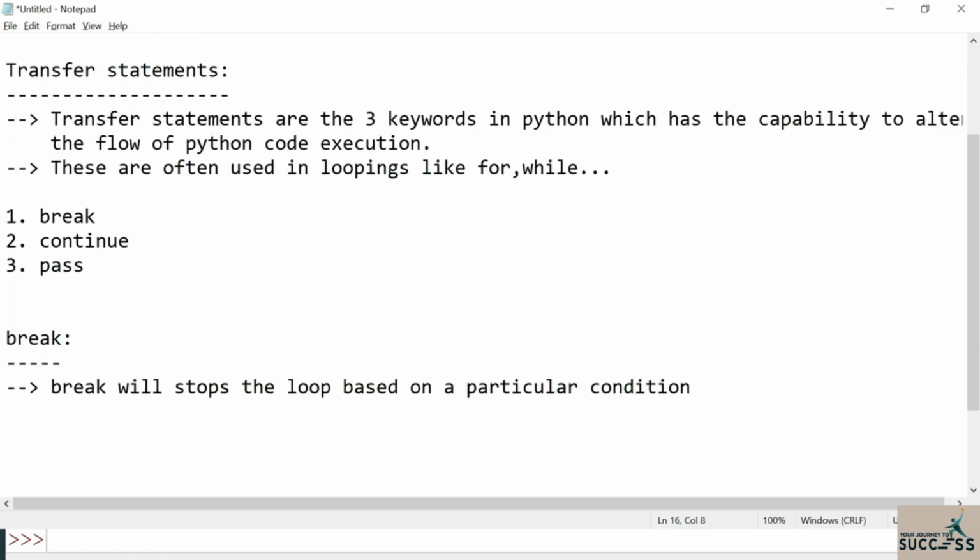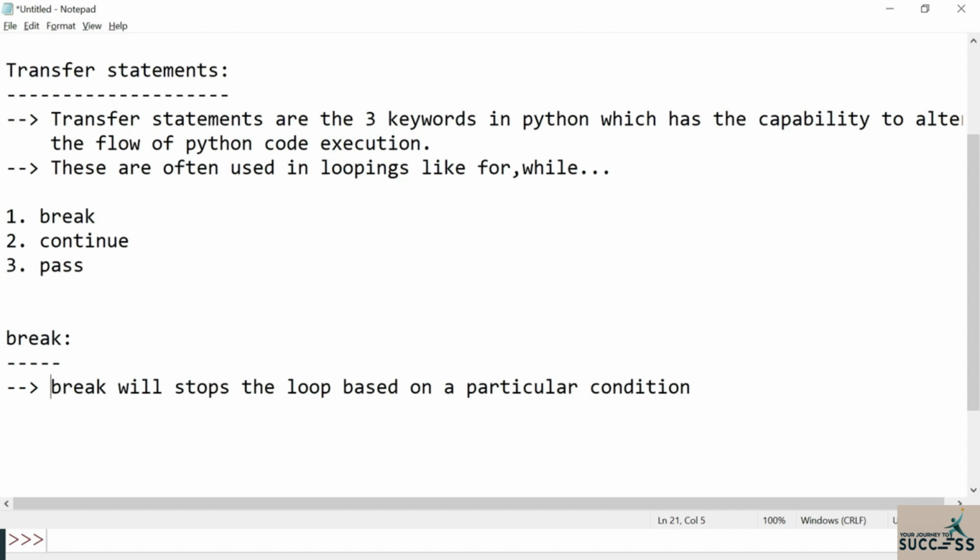Now in this tutorial we will discuss the first transfer statement, that is break. Let us see how break works. The name itself suggests it is trying to break something. That means break has the capability to break a loop based on a condition. When a certain situation occurs, break can break a loop.